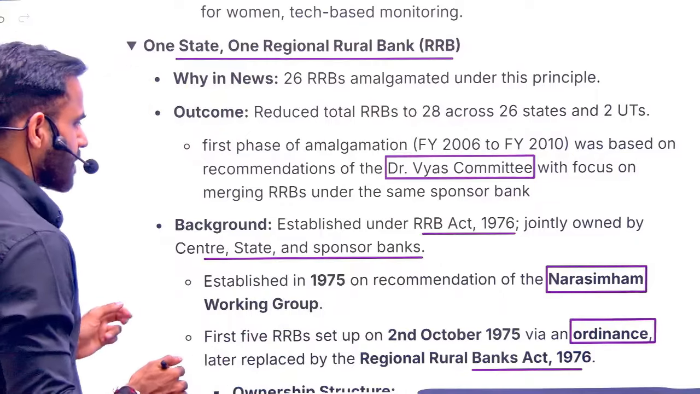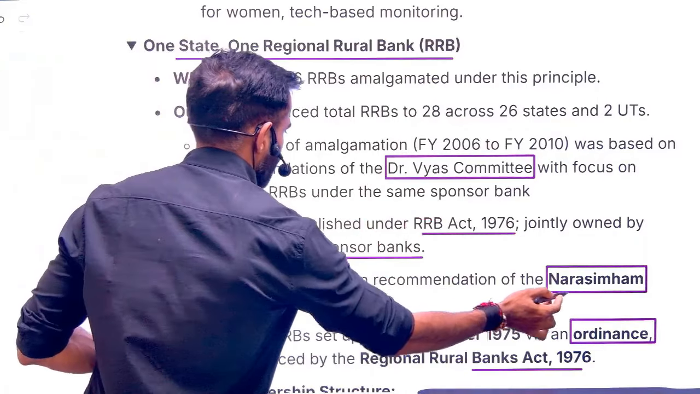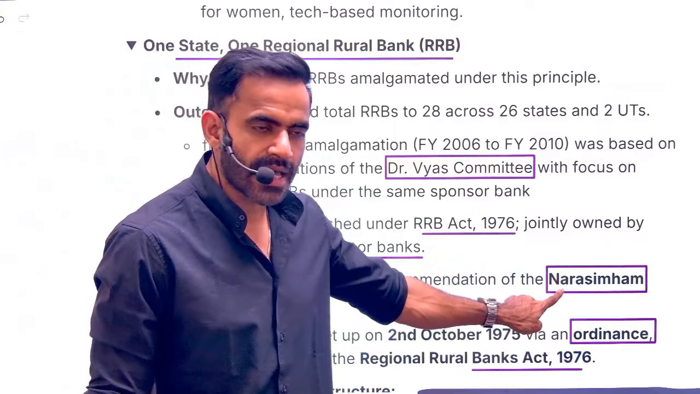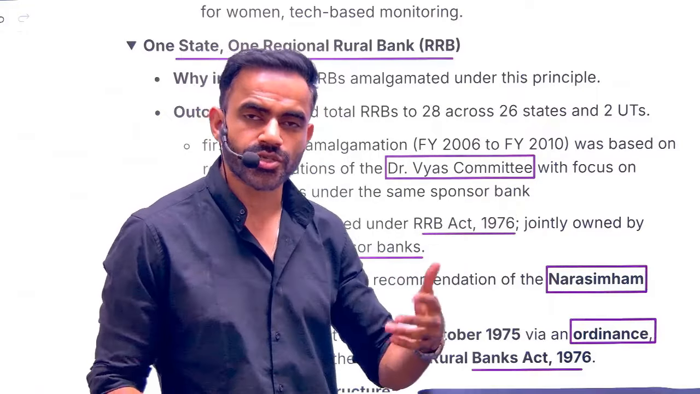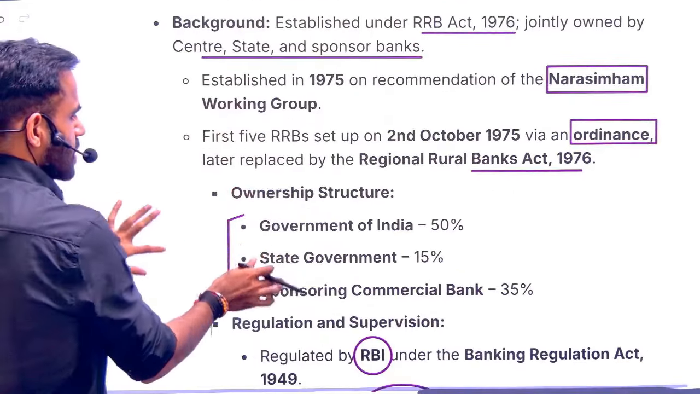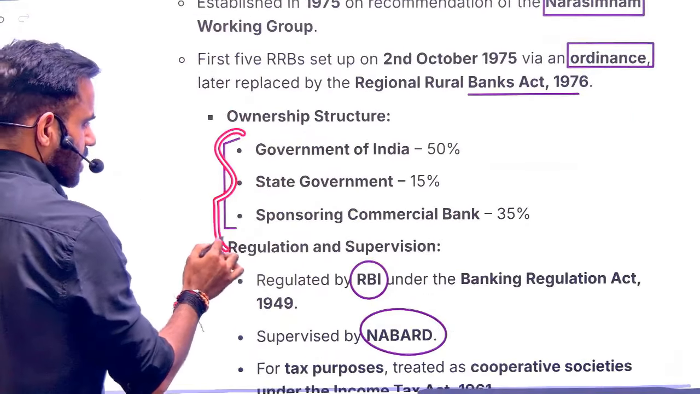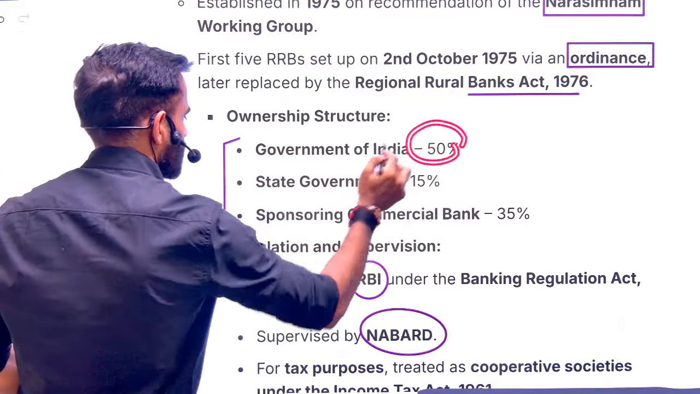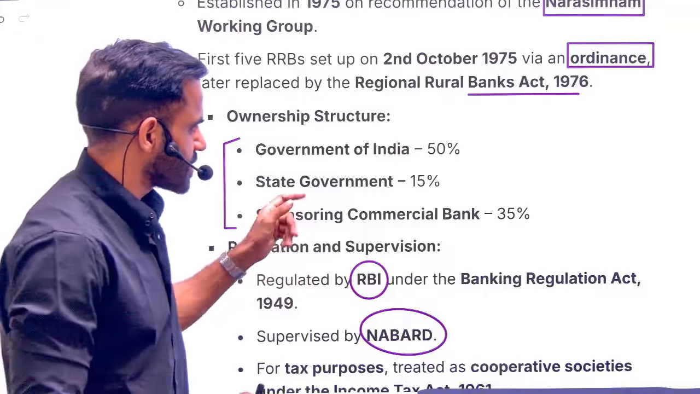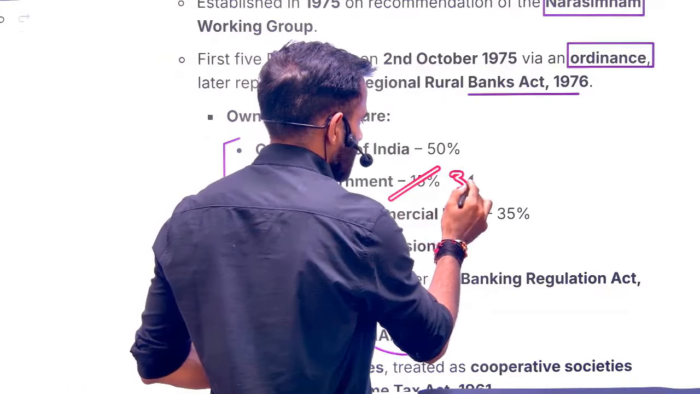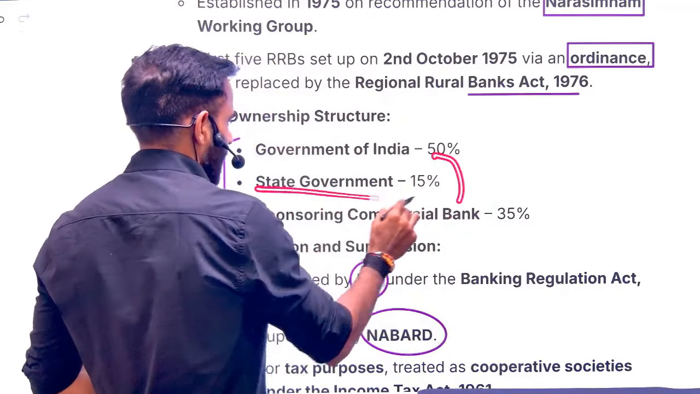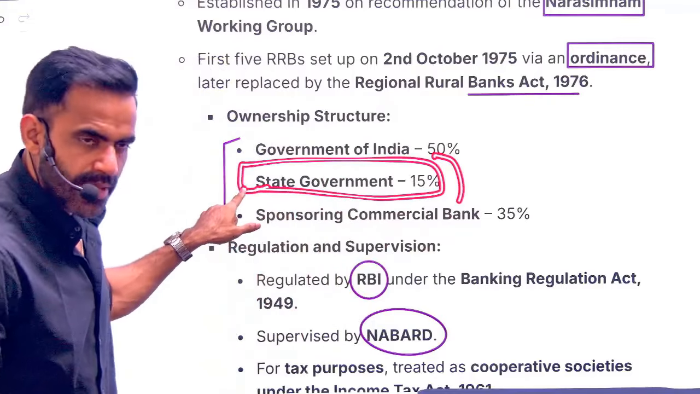Okay. So RRB was set up through the RRB Act. They were set up on the recommendation of the Narsimham committee. Remember, this committee is for setting up the RRB. That committee is for the amalgamation or merger of the banks. Okay, this is the ownership structure. Government of India 50%, state government 15%. Now what the examiner can do is switch these percentages, like instead of 15%, put 35% here. Don't get confused. State government has the least ownership out of these three.